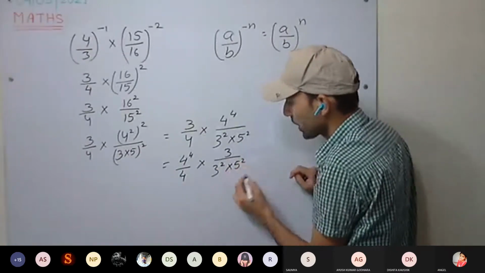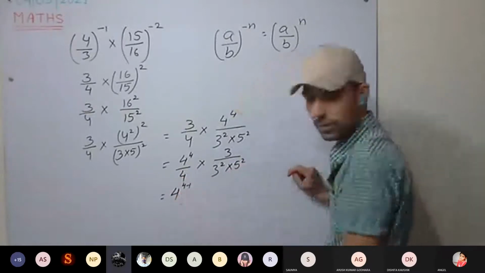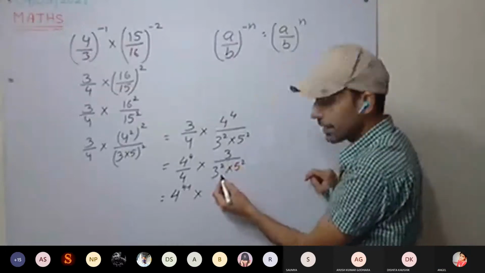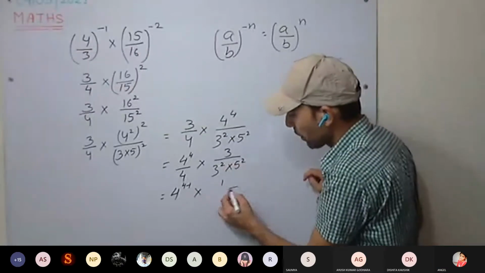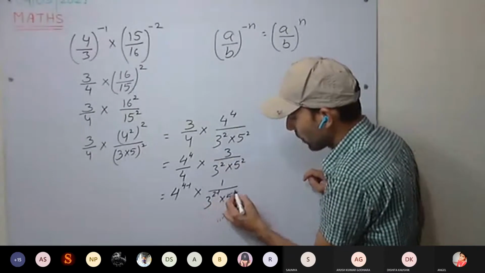So it will be 4 raised to power 4 minus 1, that is 4 cube, into 3, this time we take it downward, 1 upon 3 raised to power 2 minus 1 into 5 square.